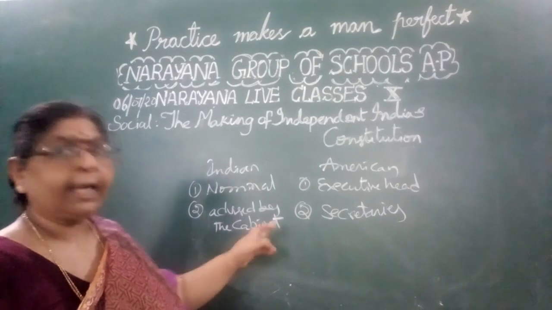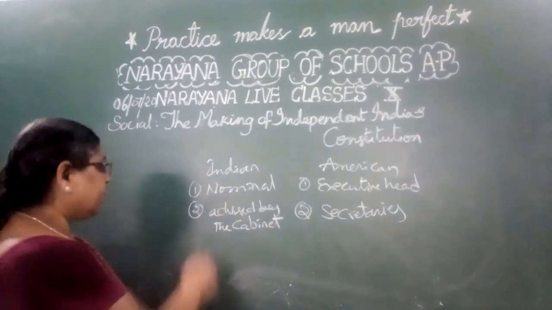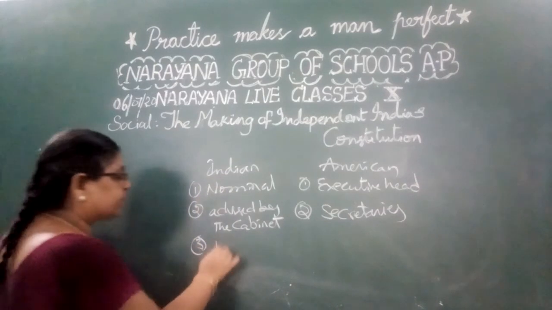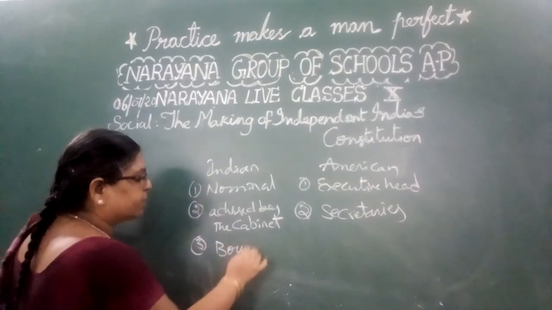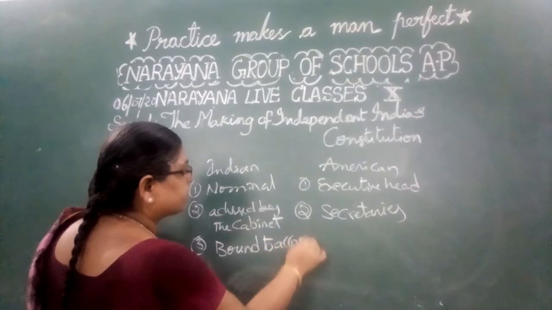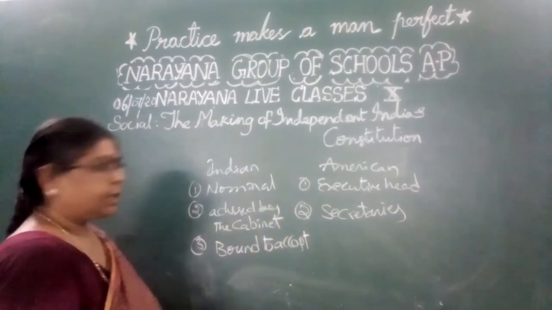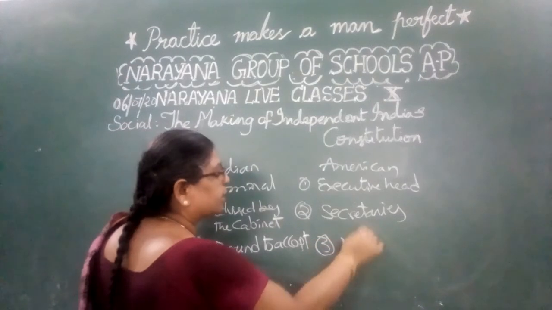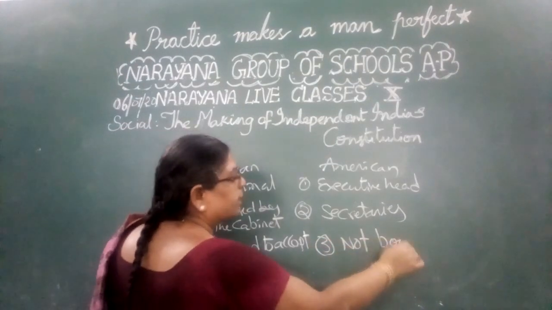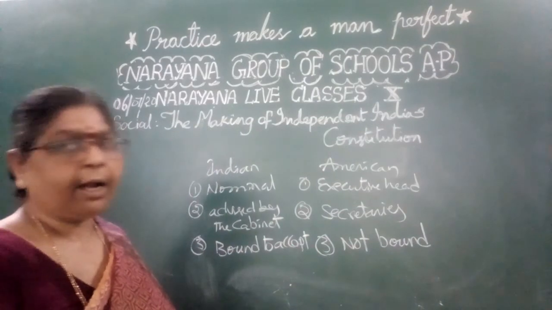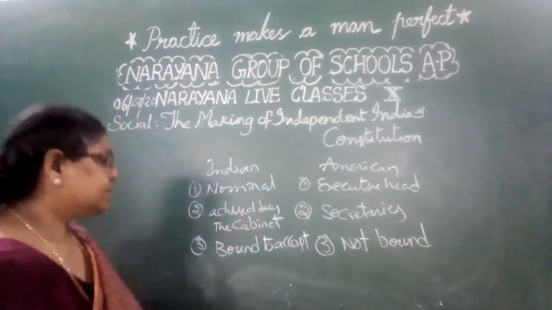That is the reason the Indian president is bound to accept the advice of the cabinet, whereas the American president is not bound to accept. If he wants to accept, he will. If he doesn't want to, he need not. That is the main difference.